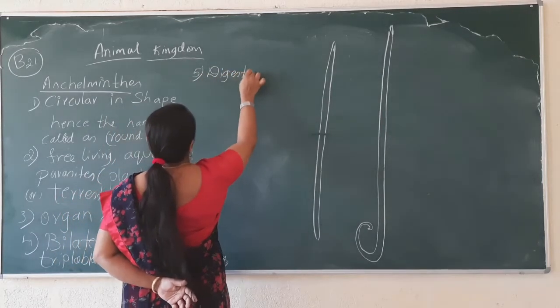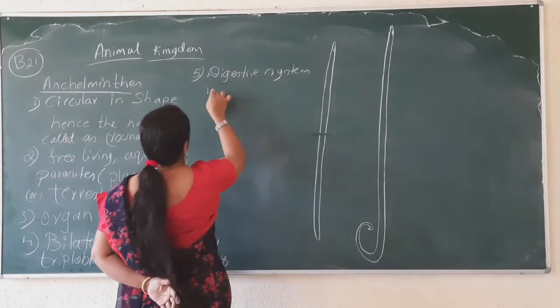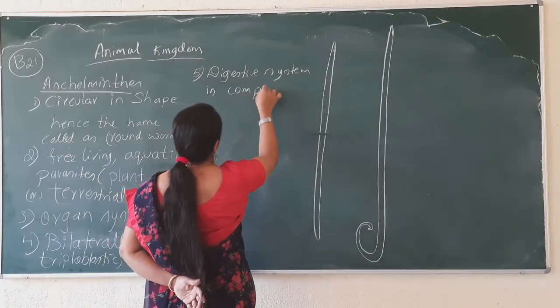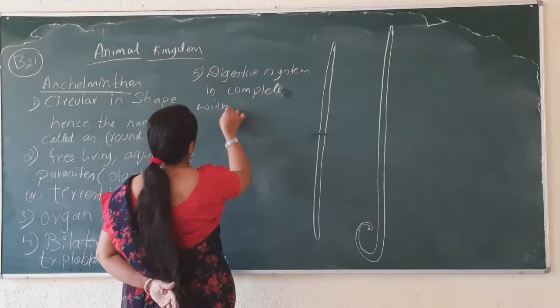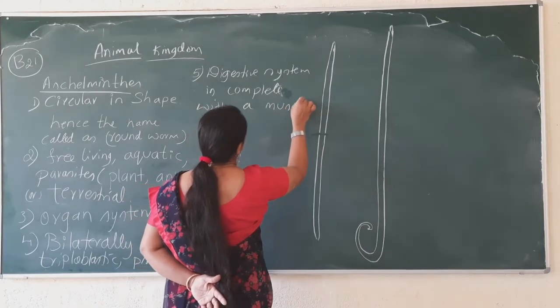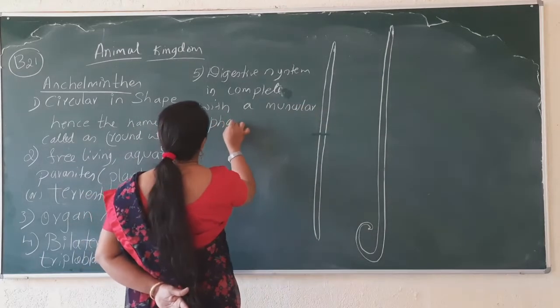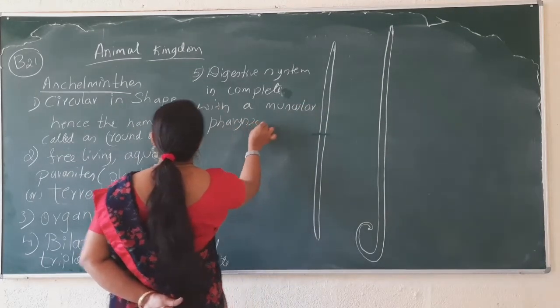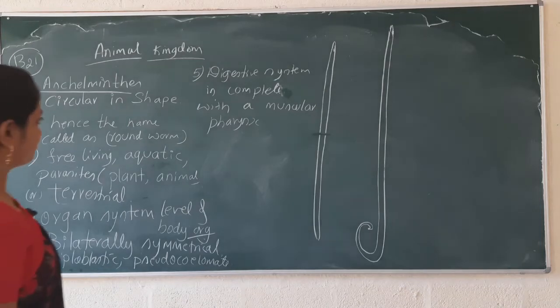Digestive system is complete, having a muscular pharynx. The muscular pharynx is present in the digestive system of Aschelminthes.